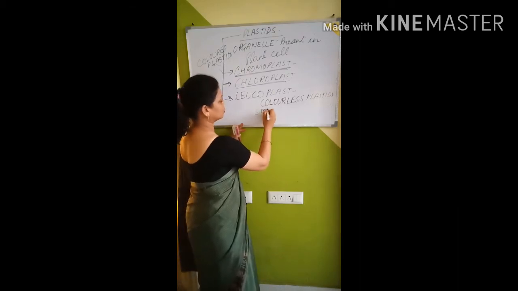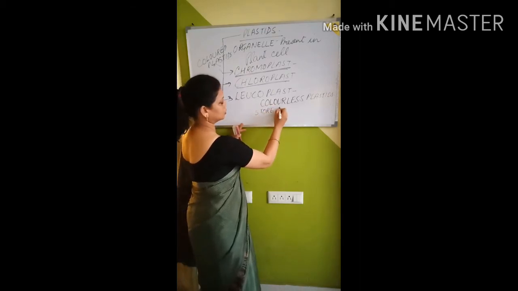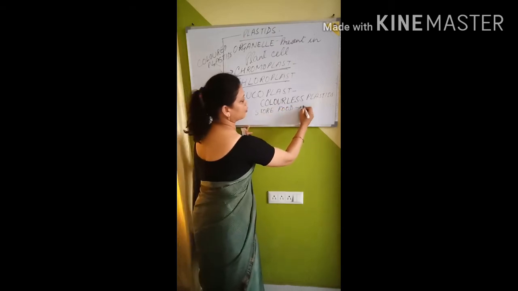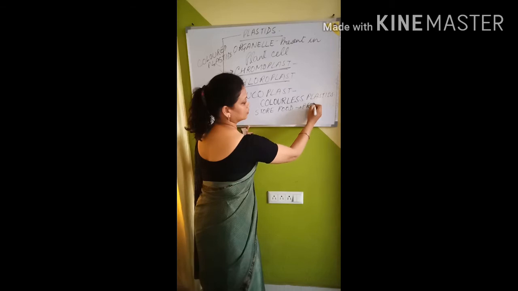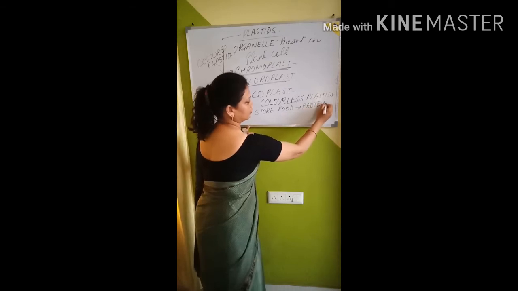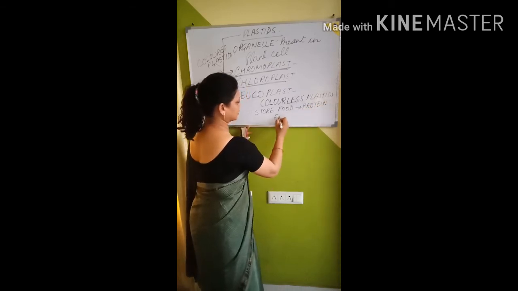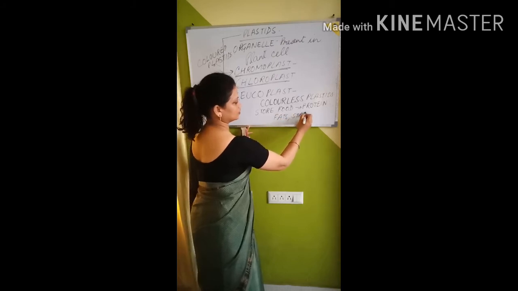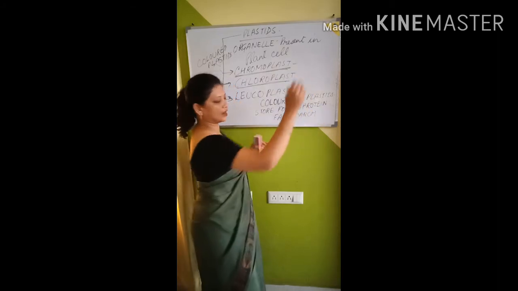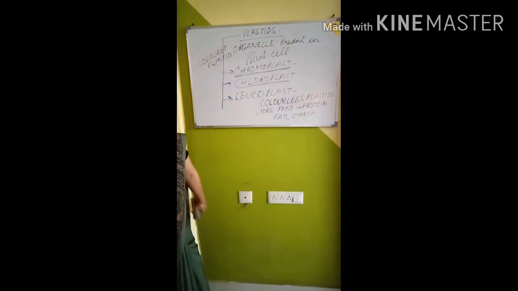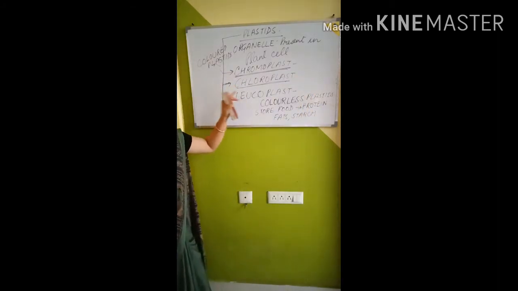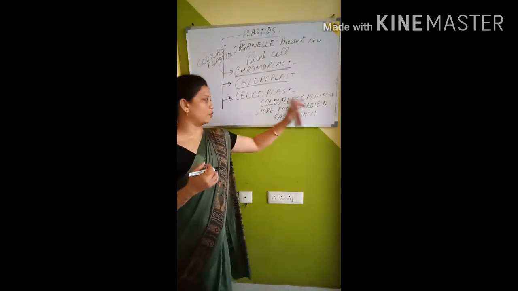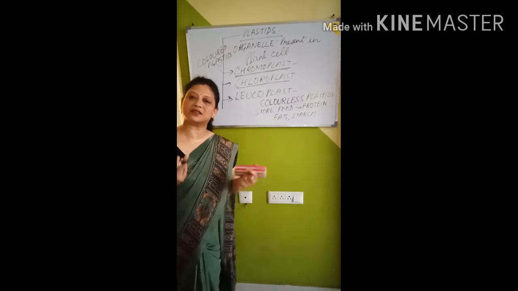It stores food in the form of protein. Is that very clear, children? In the form of protein, fats and starch. In the plant, starch is present, no? So it is because of the leucoplast. This is a colorless plastid and it stores food in the form of protein, fat and starch.